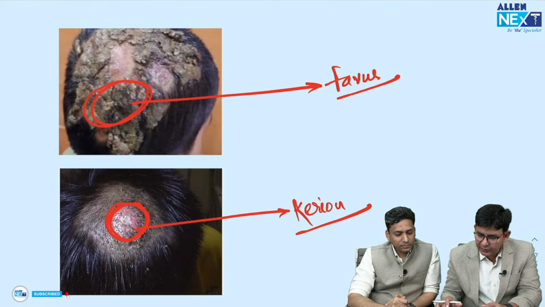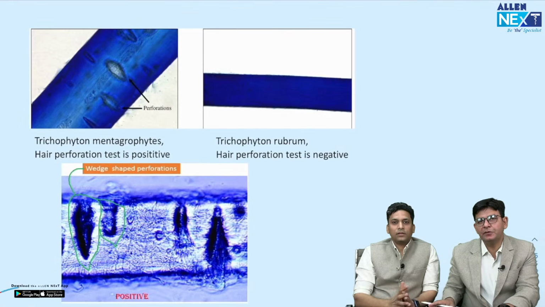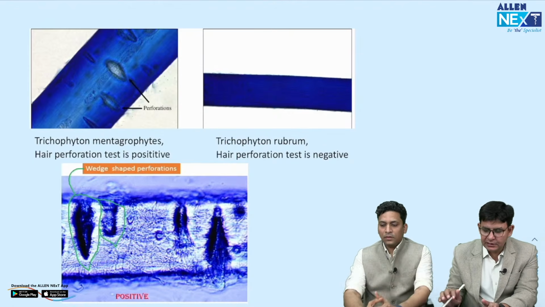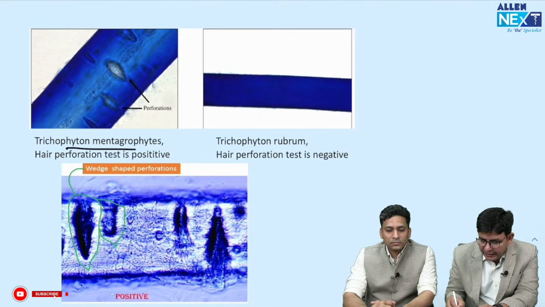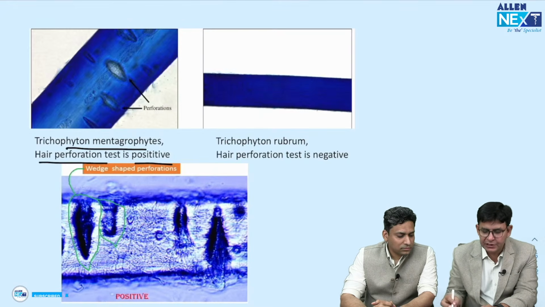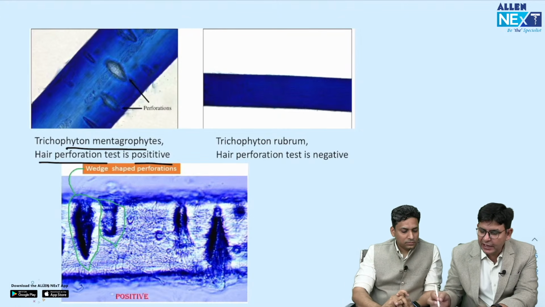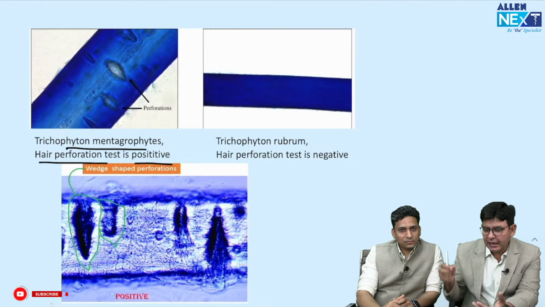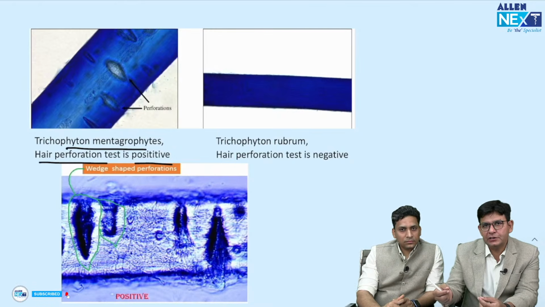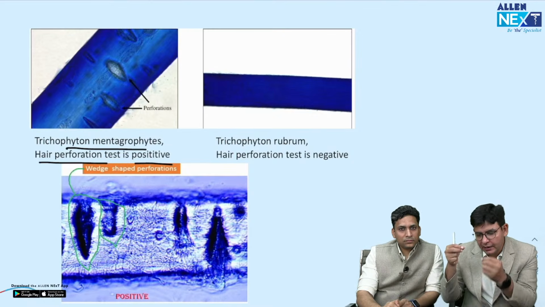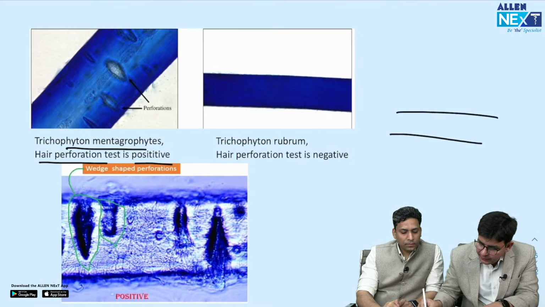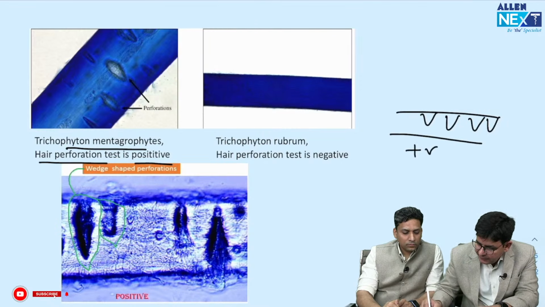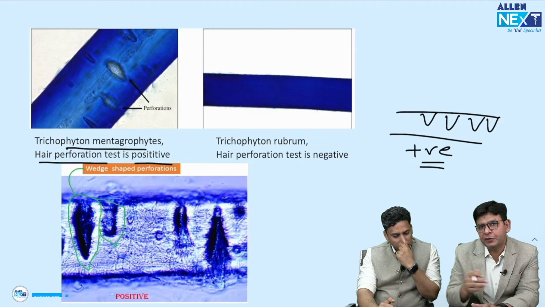And here only I would like to tell you regarding this hair perforation test, and this might be there in your INICET. So basically guys, as you can see, in Trichophyton mentagrophytes the hair perforation test is coming positive. So how do we do this particular test? You take a plucked hair and put it directly into moist conditions, and after 4 to 5 days when you see that hair under the microscope, you can observe certain wedge shaped perforations, and this is termed as the hair perforation test positive.